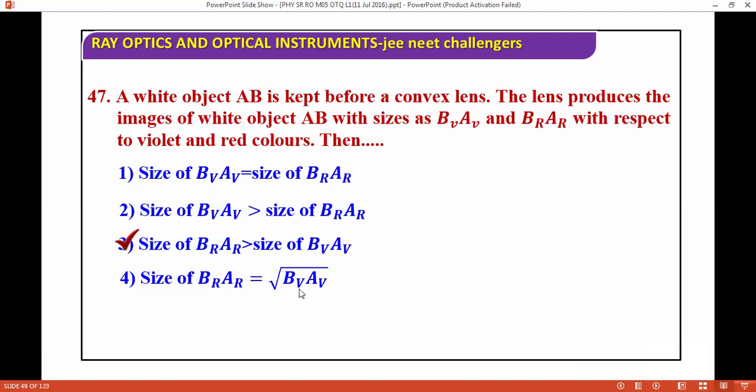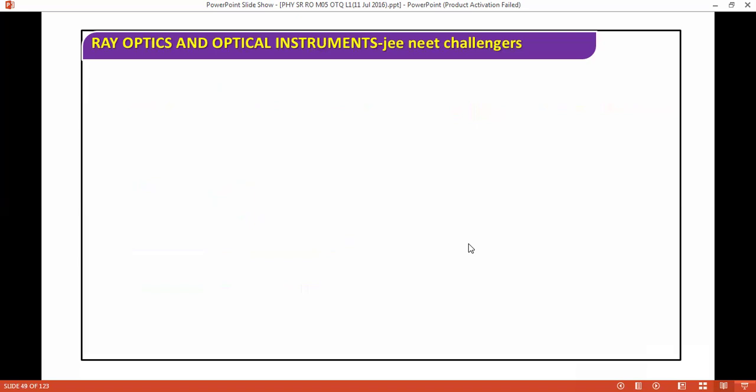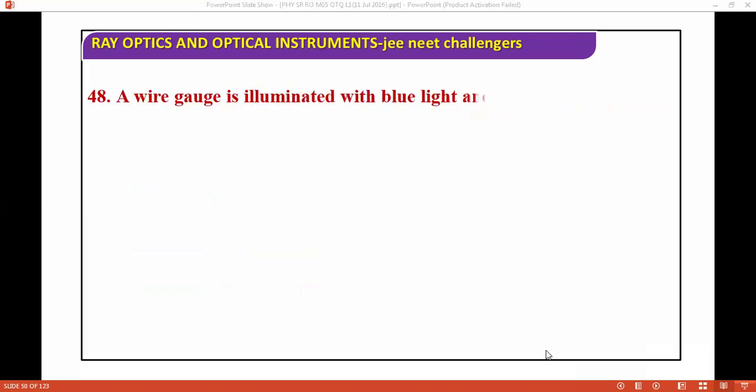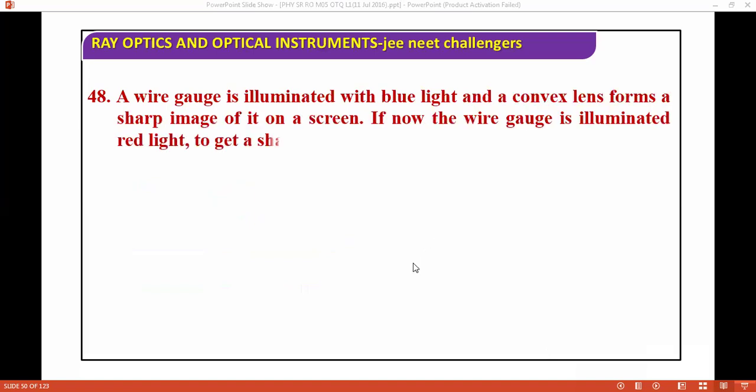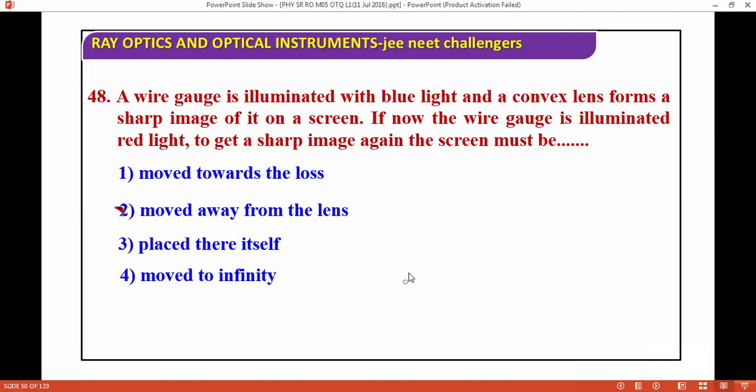Okay. So next question: a wire gauge is illuminated with blue light and a convex lens forms a sharp image of it on a screen. If the wire gauge is illuminated with red light to get a sharp image, again the screen must be... what's the correct answer? Moved away from the lens.